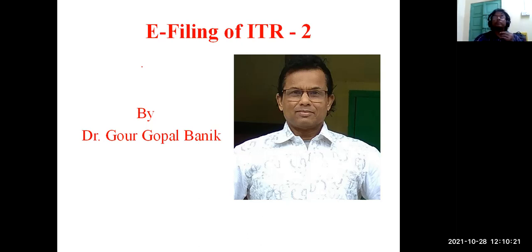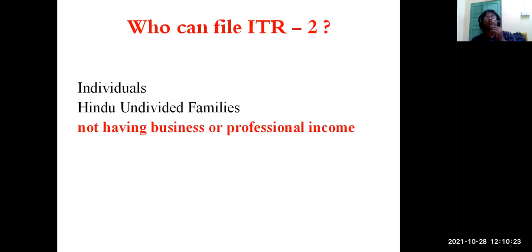So this is e-filing. So you see individuals, Hindu Undivided Families, they can use ITR 2. But you have found already that individuals can use ITR 1 also, but it has come here also. So we have to see when an individual can file ITR 1 and when an individual cannot file ITR 1, and when an individual can file ITR 2 and in what case an individual cannot file ITR 2.